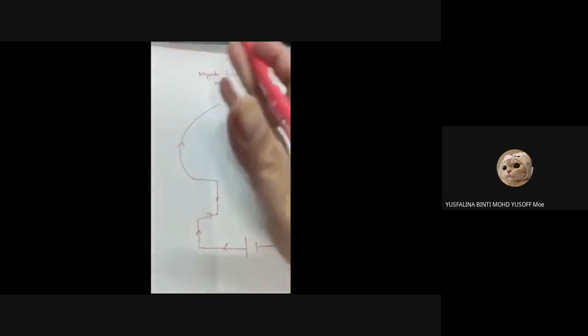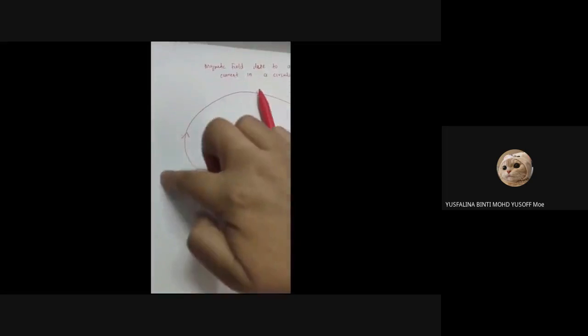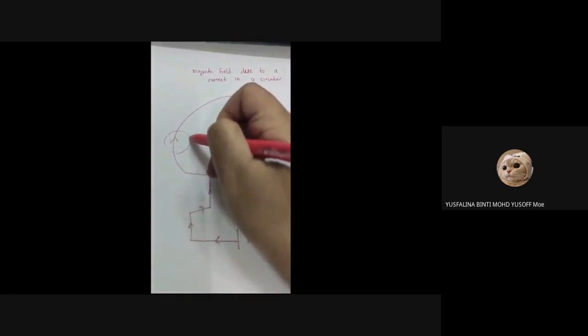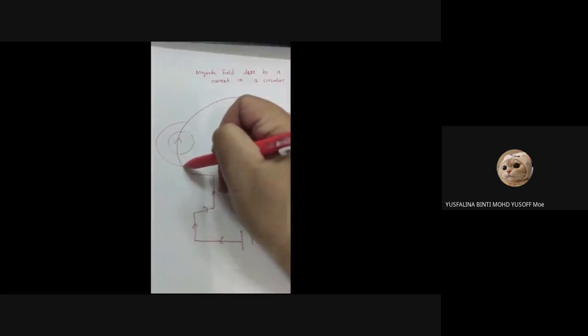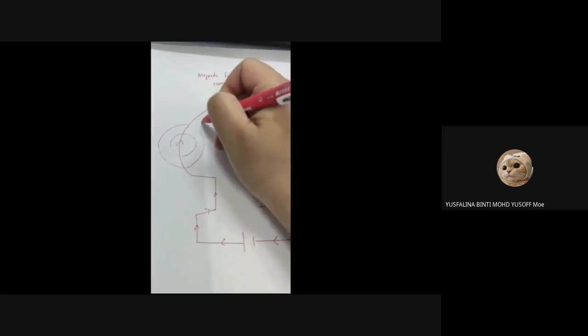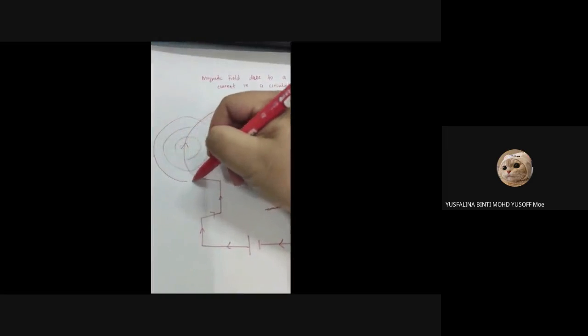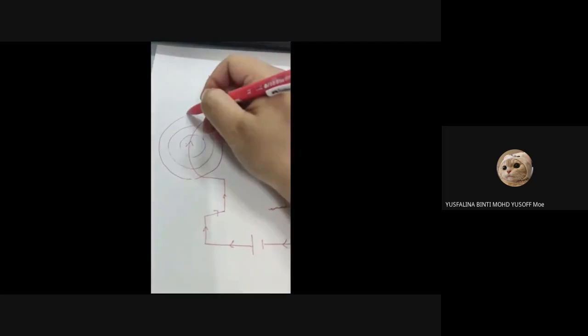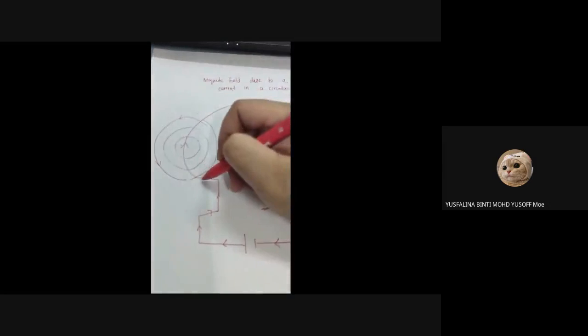So we see this side first. You see the current goes up, so it will be anti-clockwise. So here you draw the current anti-clockwise, like this.